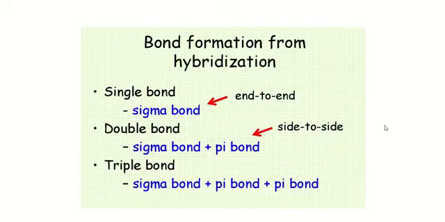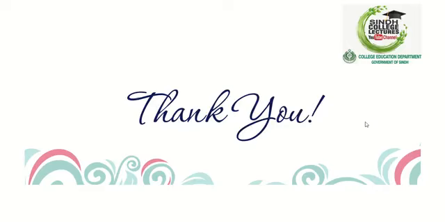At the end we have a summary. A single bond means an end-to-end, head-to-head bond. A double bond means 1 sigma bond and 1 pi bond. A triple bond means 1 sigma bond and 2 pi bonds. Thank you.